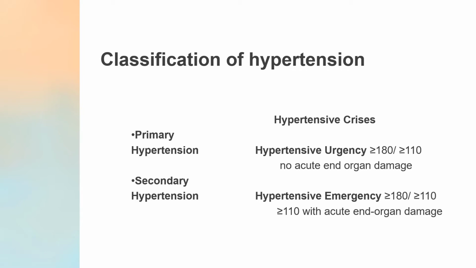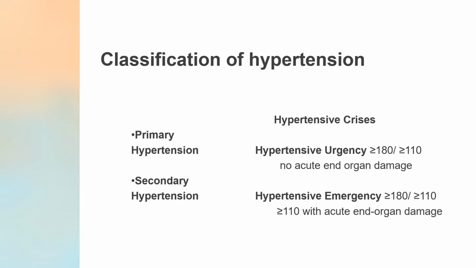Again, according to the etiology, we have the classification of hypertension. It is primary hypertension or secondary hypertension, and there is hypertensive crisis, that is an emergency situation where you require prompt treatment. In primary hypertension, there is no known cause. In secondary hypertension, there are various factors which are responsible for its development.